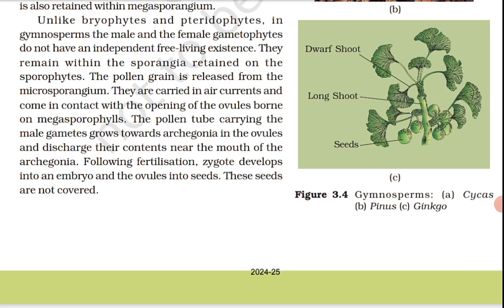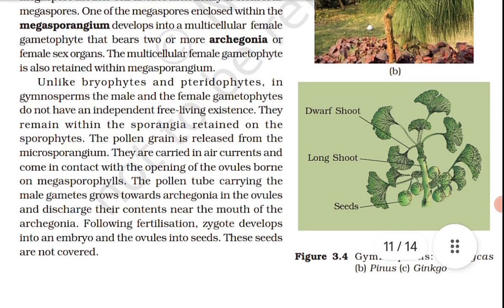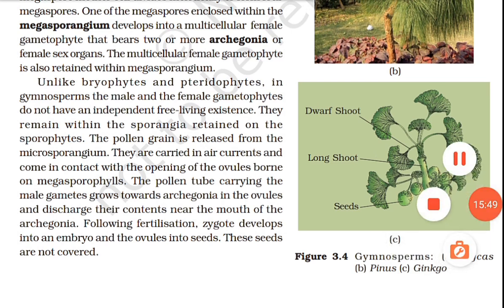Understood? Next we are going to read angiosperms. Unlike the gymnosperms, where the ovules are naked, in the angiosperms or flowering plants, the pollen grain and the ovule are developed in a specialized structure called flowers. In angiosperms, the seeds are enclosed in fruits.